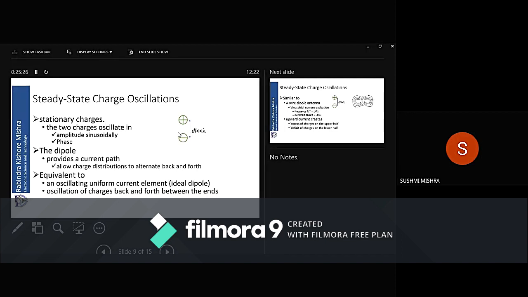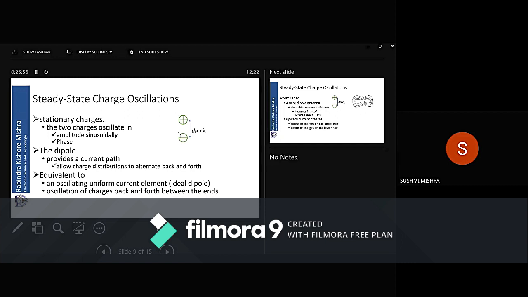So it goes from 5 coulombs, gradually increases to 10 coulombs. So the amplitude increases gradually. Then it comes down to 0 coulomb. So that is what happens to its amplitude. Similarly, the lower one goes from minus 5 coulomb to minus 10 coulomb to 0 coulomb. That is what oscillation is.